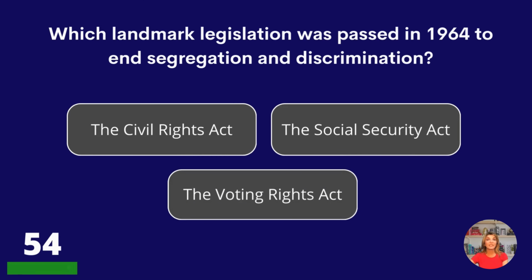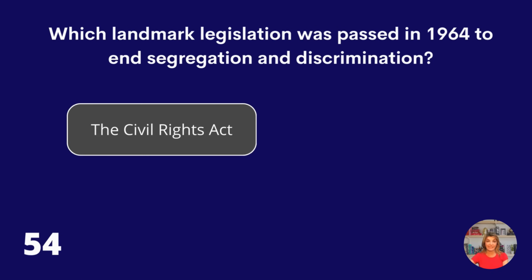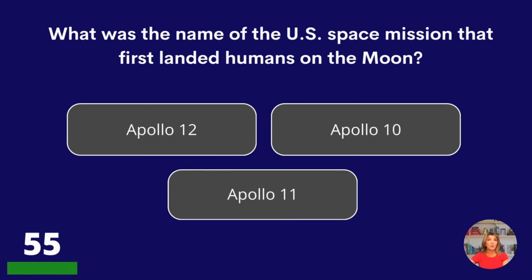Which landmark legislation was passed in 1964 to end segregation and discrimination? The Civil Rights Act, the Social Security Act, or the Voting Rights Act? The Civil Rights Act. What was the name of the U.S. space mission that first landed humans on the moon?